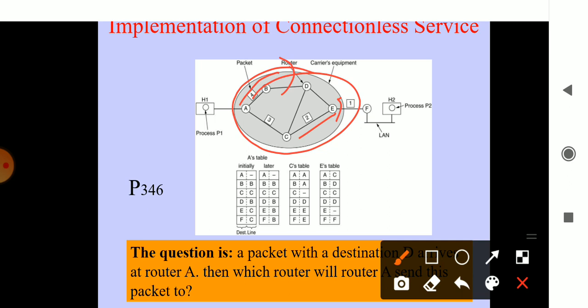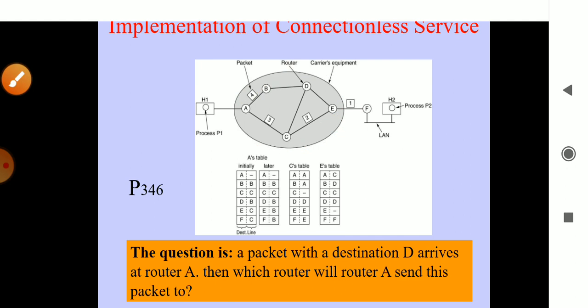The main disadvantage of connectionless service is that there is a loss of information when it is passed, and when information is lost, it is difficult to recover. When it is connection oriented, the information can be recovered. But connectionless is faster compared to connection oriented. So from one router to another router, the information passes with the help of the addresses fed over the packets. That happens in the connectionless service.